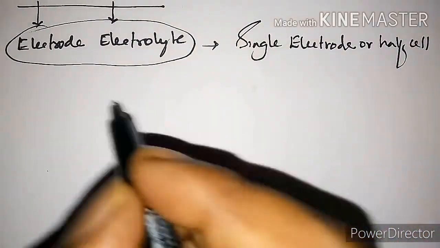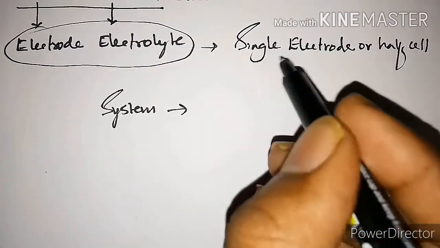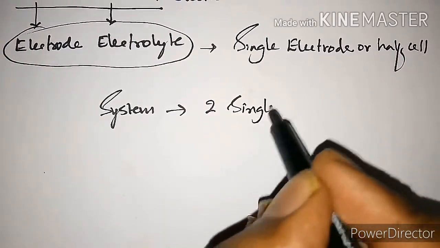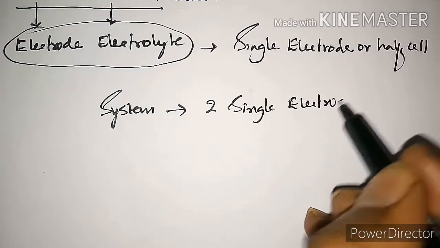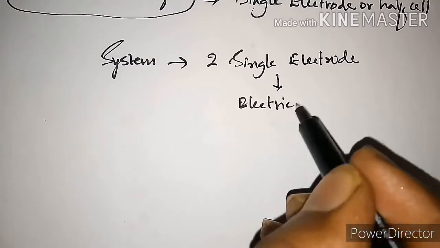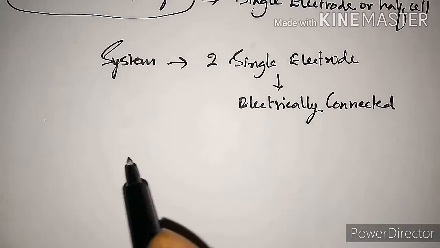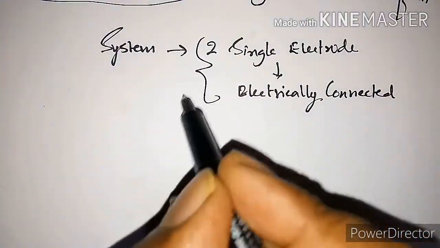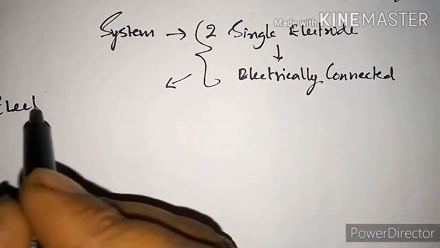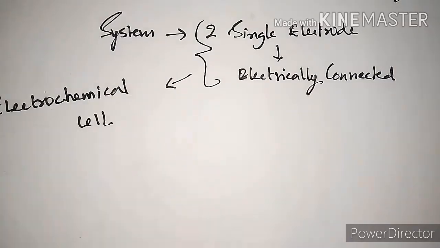So in a system we have two such cells, two single electrodes which are electrically connected with one another, then we call it as electrochemical cell.